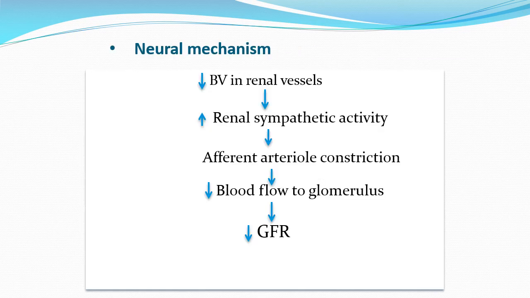First, the neural mechanism, the nervous mechanism of regulation of the GFR. Whenever there is a decrease in the blood volume in the renal vessels, that will cause sympathetic stimulation and increase renal sympathetic activity. And you know the sympathetic stimulation will lead to release of epinephrine and norepinephrine, which are vasoconstrictors. That will cause afferent arteriolar constriction at the glomerulus, which will decrease the blood flow to the glomerulus, and simultaneously it will also decrease the GFR. So this is the neural mechanism.